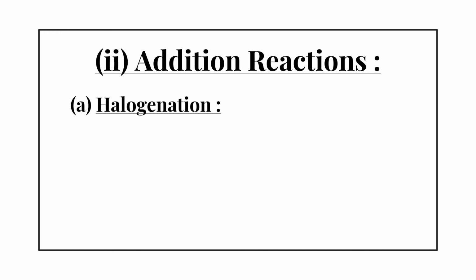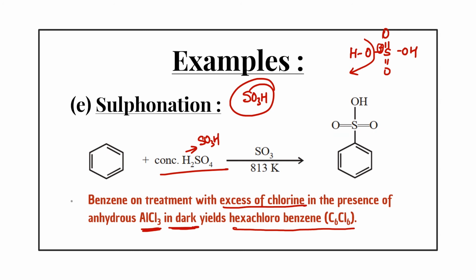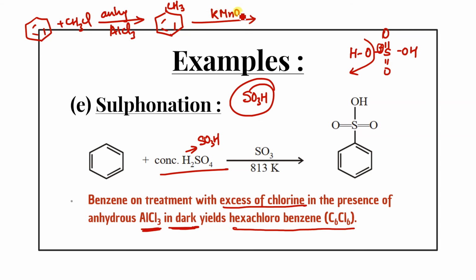This is addition reaction. One reaction I have to tell you, let me do it here only. So if benzene, we are doing the Friedel-Crafts alkylation with CH3Cl, anhydrous AlCl3. So what will it give you? This will give you toluene, and if toluene reacts with KMnO4, here is a very specific, very important reaction I'm going to tell you. KMnO4 will convert whatever number of carbons are present on the benzene ring into COOH group.